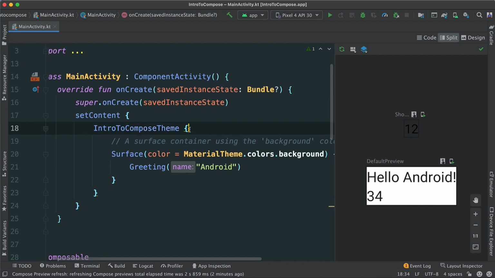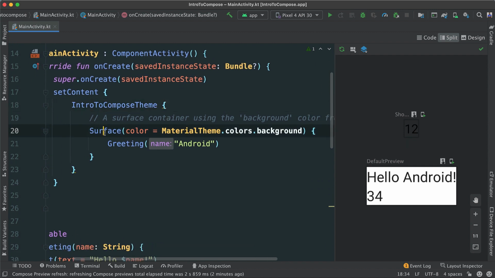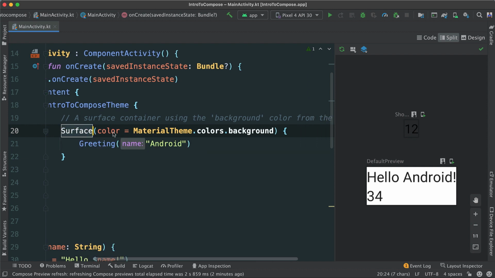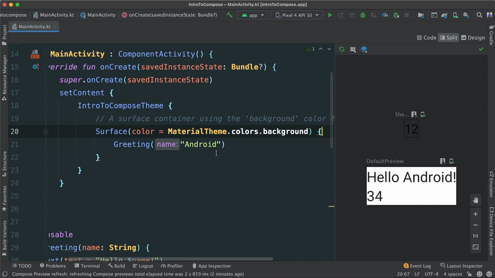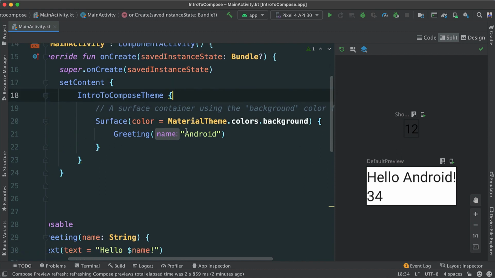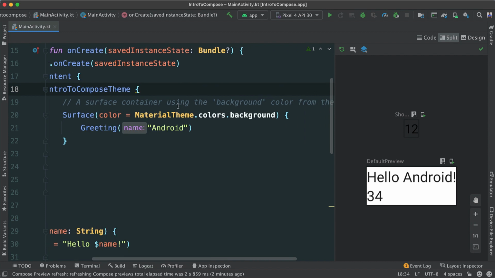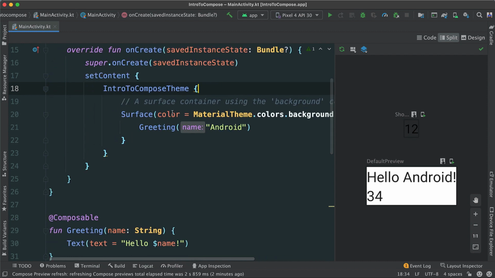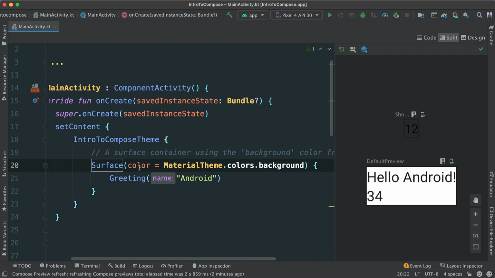And then another composable, we pass inside here the Surface, which is another composable, and it also has a trailing lambda. So everything is about lambdas here. Very good. So here it says a surface container using the background color from the theme. A surface is just the most primitive, the most basic canvas. And as you can see, we can pass a few arguments here, color, and we set the color from our MaterialTheme that we saw before. We go to colors and we get the background.